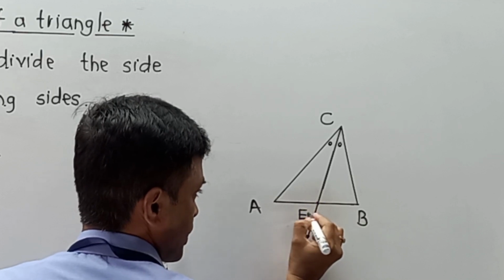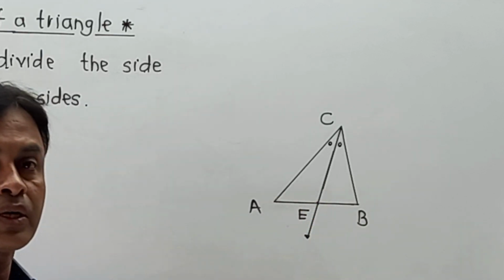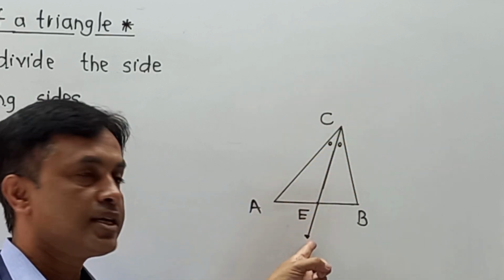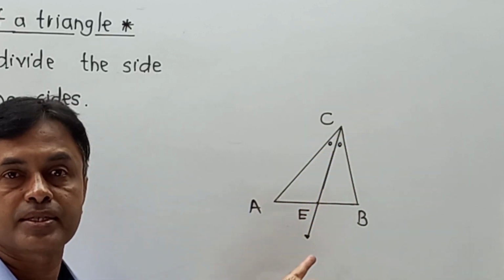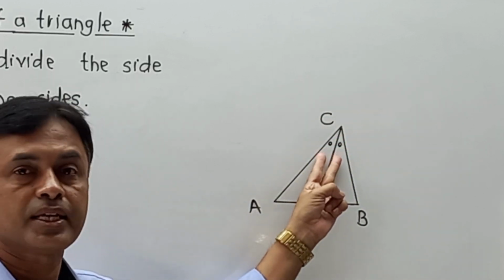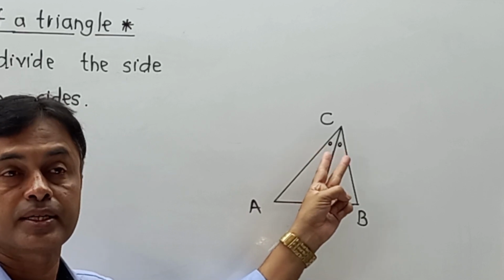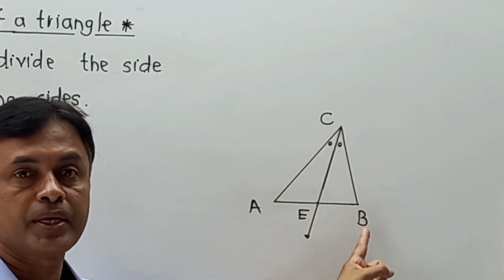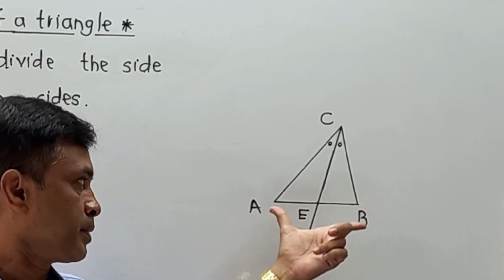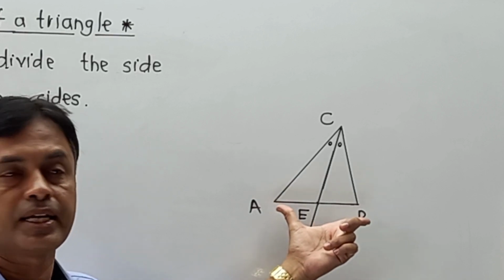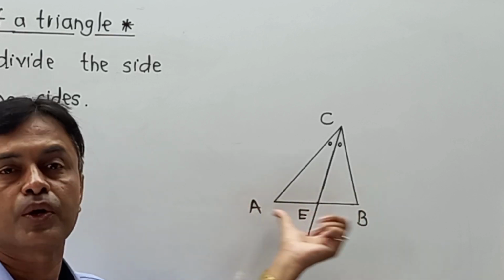I am indicating this point as E. If CE is an angle bisector, then no doubt angle C is divided into two equal parts, but at the same time the opposite side AB is also divided in some proportion. For example, if AB is 10 centimeters, it may be divided as 4 and 6, whatever the distribution of that part may be.